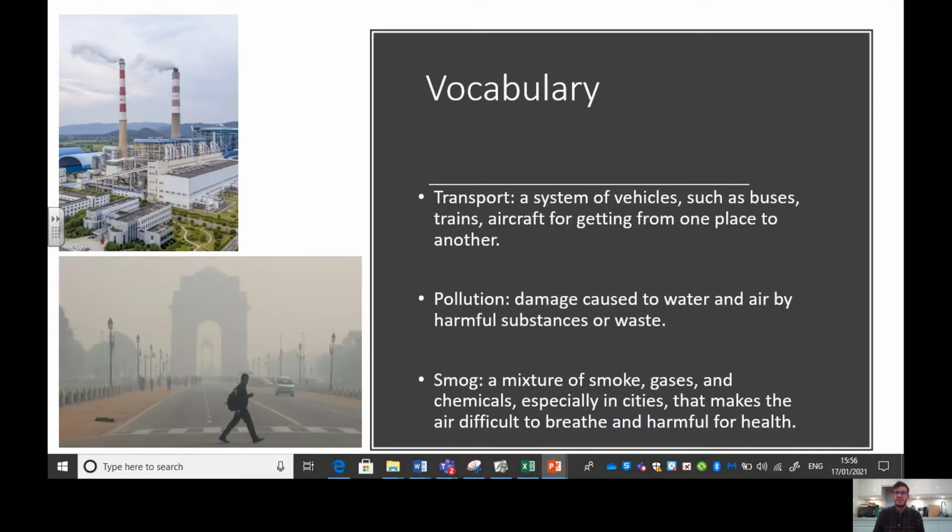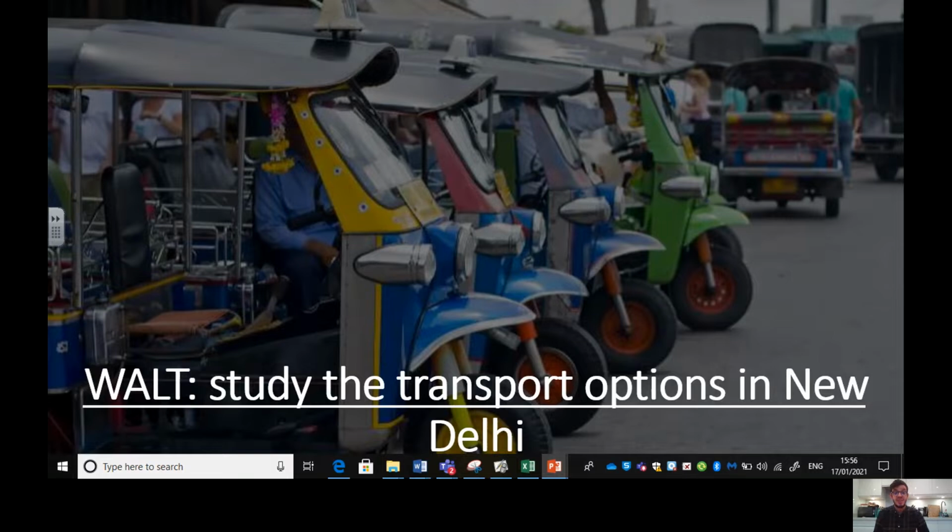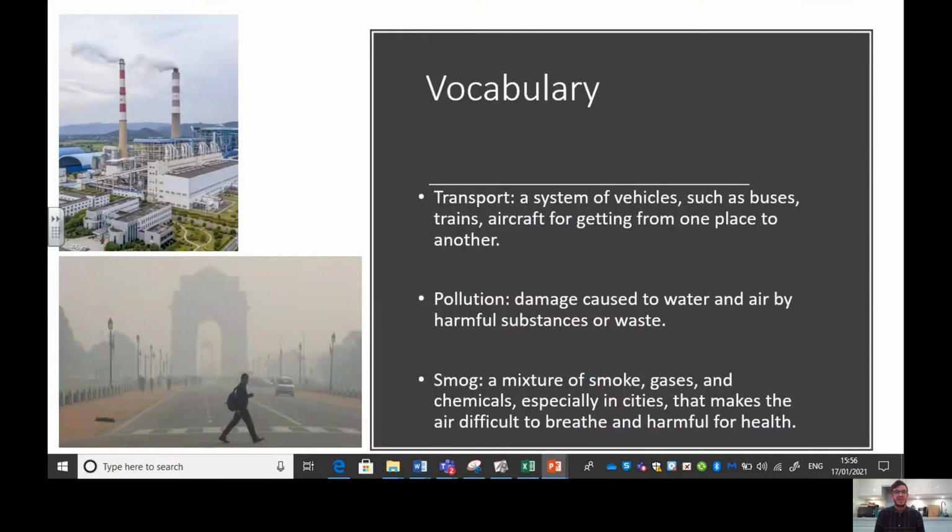So let's start our lesson today. Remember, we are looking at different transport options in New Delhi. New Delhi, the capital of India. So some of our key words today are transport. Okay, a system of vehicles such as buses, trains, aircraft for getting from one place to the other. Okay. And we use transport to carry people, but we also use transport to carry goods, packages.